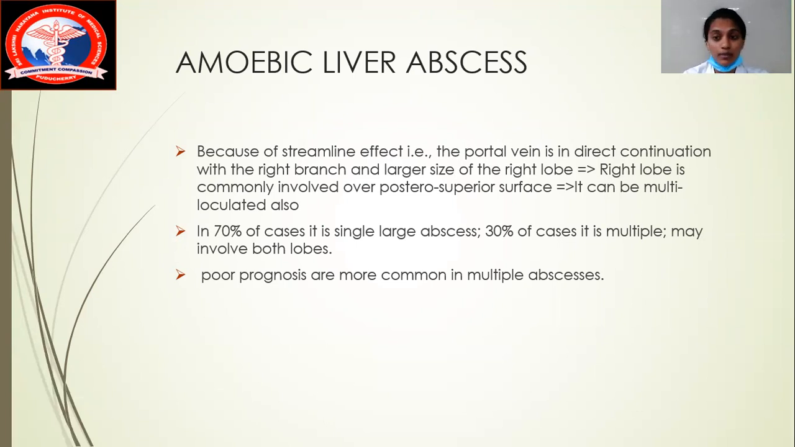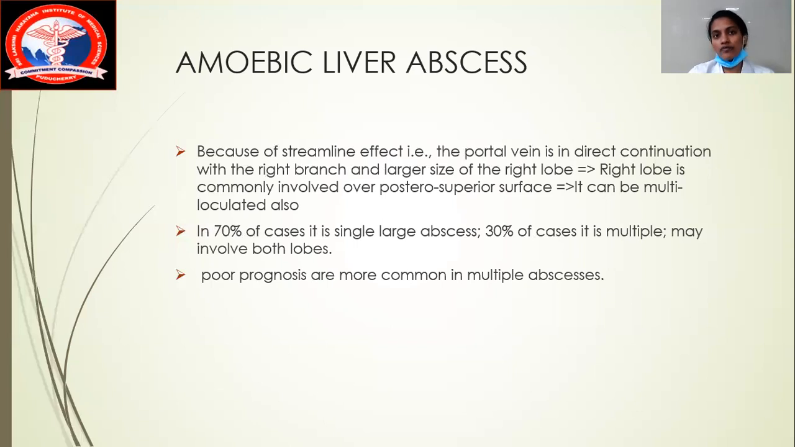There is a streamline effect in the portal vein. Also, there are two channels, one very small and one very big. The bigger channel gives more infection in the particular area, and the smaller channels give a smaller infection rate, right? So always remember the portal vein is very big. Why am I telling this? This has an anatomical reason, because the portal vein has a streamline effect as well as a direct connection with the right branch, and the largest part of the liver is always the right lobe. Therefore, the right lobe is also commonly affected, over the posterior superior surface.